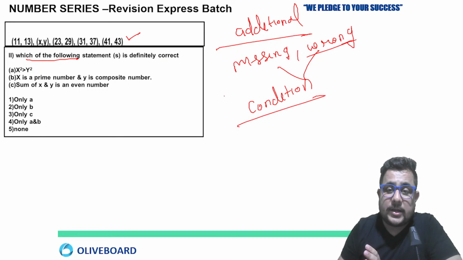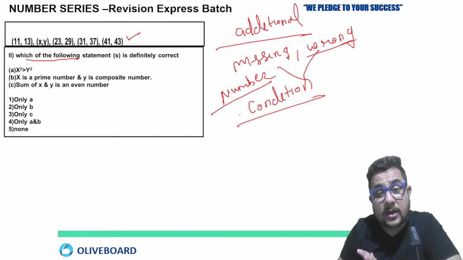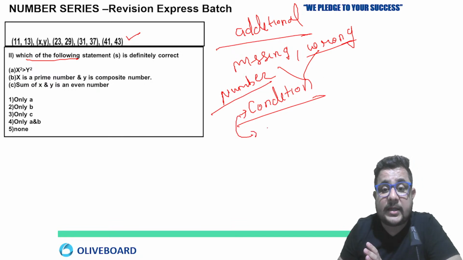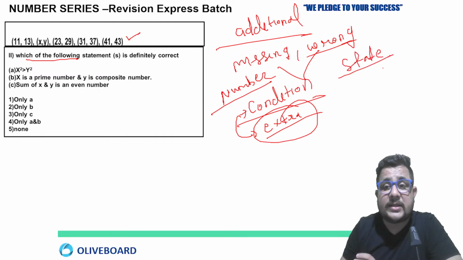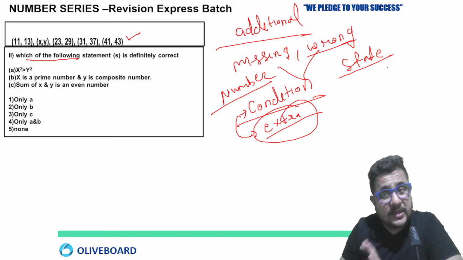Excluding number series, sorry. They will give you some number series, which could be a missing number or wrong number. Then they can put a condition, and based on the condition, they can ask you something extra, some extra data. A statement verification can be there: the given statements are correct or not as per the given series. That they can ask you.